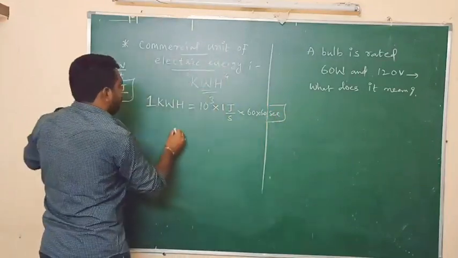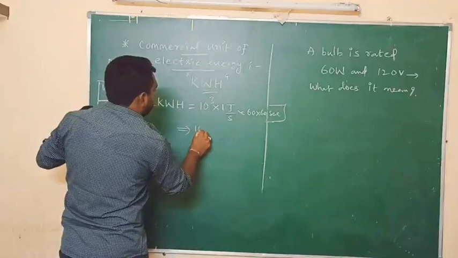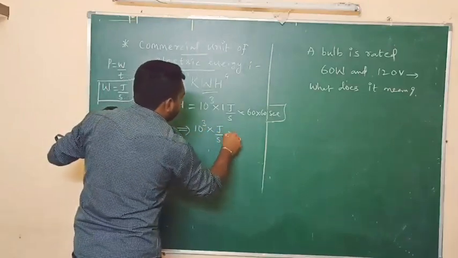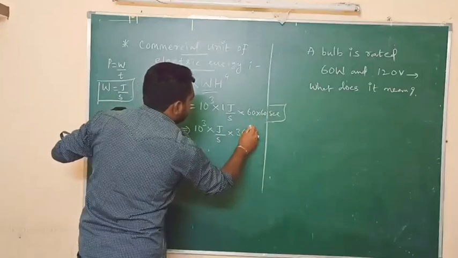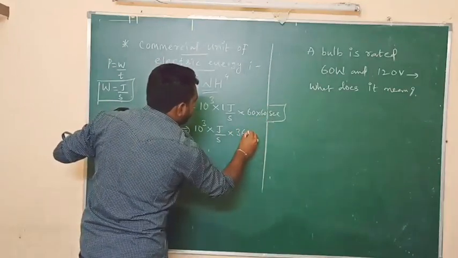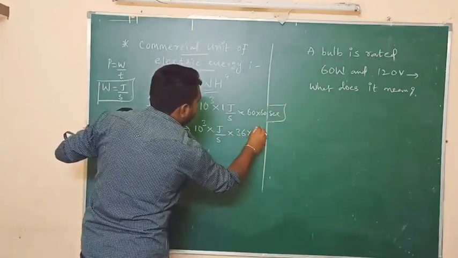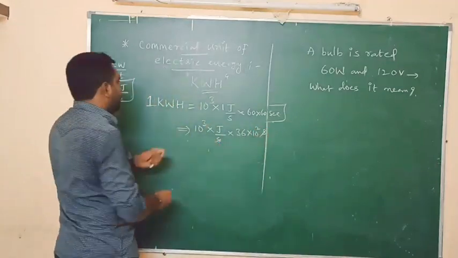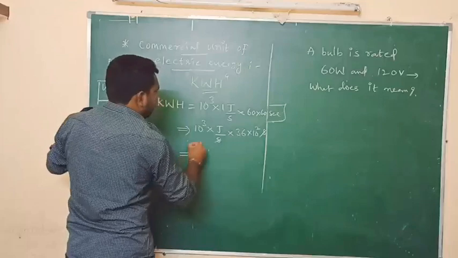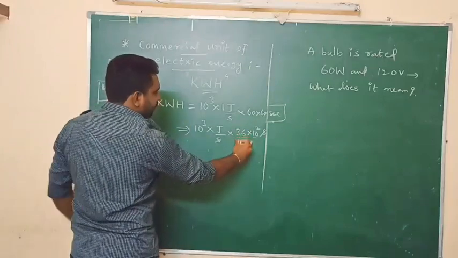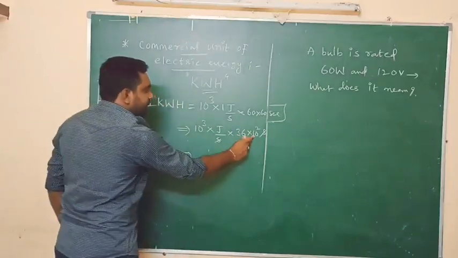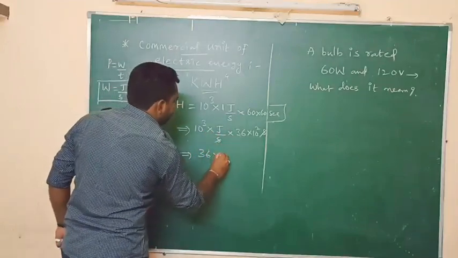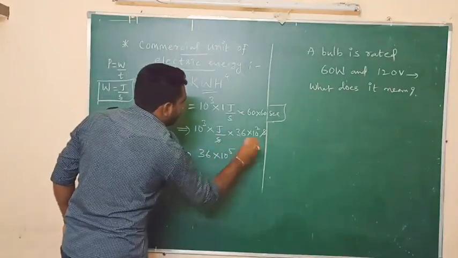Now again, 10 to the power of 3 joule by second. 6 sixes are 36, and 2 zeros. That means we can write 10 to the power of 2 seconds. So here second gets cancelled, and we write the remaining terms. We need to add the powers: 3 plus 2, how much? 5. So the remaining is 36 into 10 to the power of 5 joule.